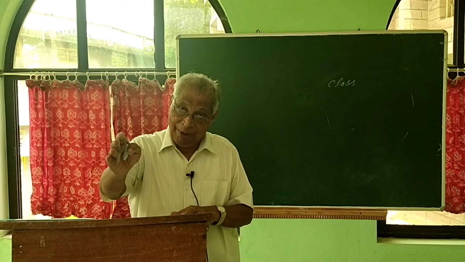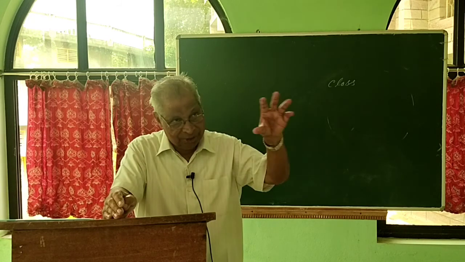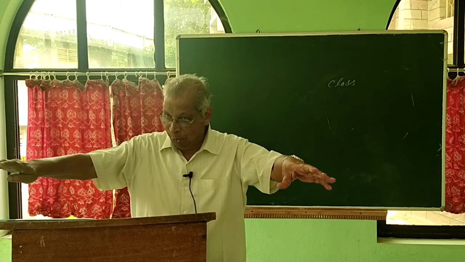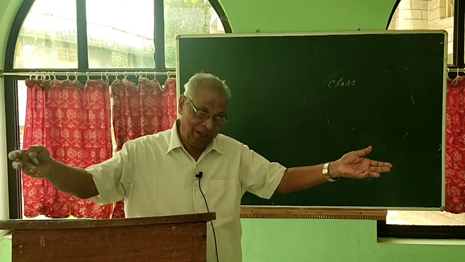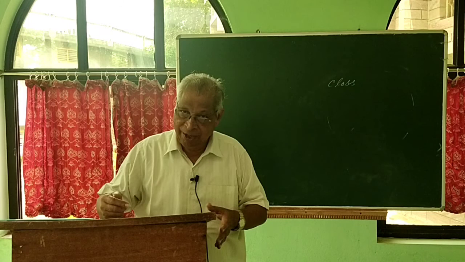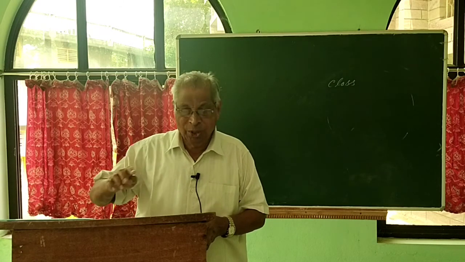In logical division, we can divide man into Christians, Hindus, and so on, according to the different religions. We can divide humans also according to the countries. We can divide humans also according to the different professions they hold. So there are different ways we can divide.